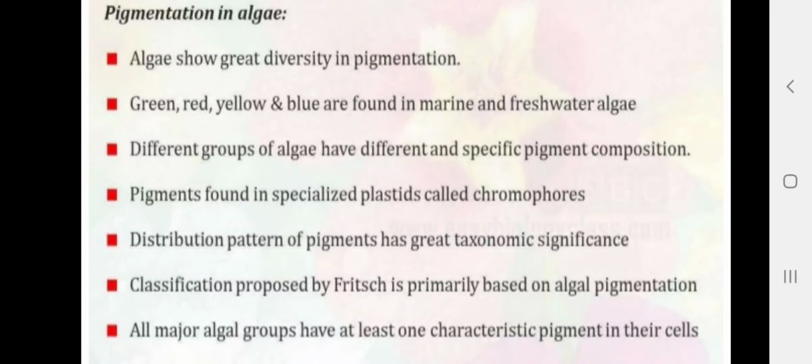In concluding remarks, I must say that algae show great diversity in pigmentation. Green, red, yellow and blue colors are found in marine and freshwater algae. Different groups of algae have different and specific pigment composition. Pigments are found in specialized plastids called chromatophores. Distribution pattern of pigment has great taxonomic significance. So the classification proposed by Fritsch is primarily based on algal pigmentation. All major algal groups have at least one characteristic pigment in their cells.